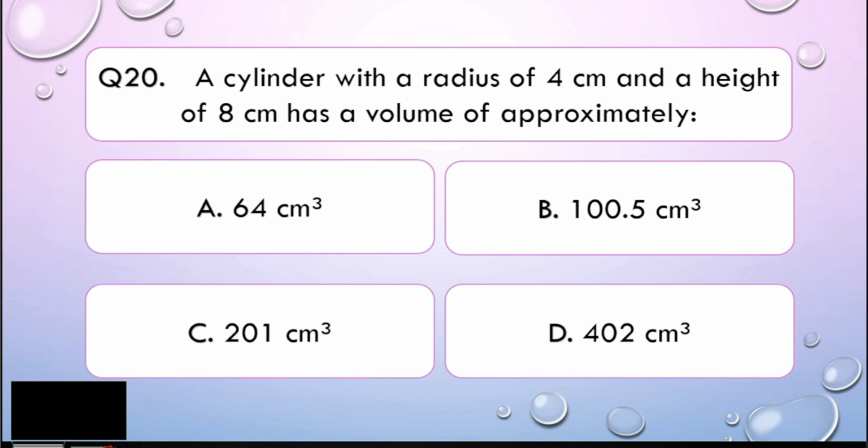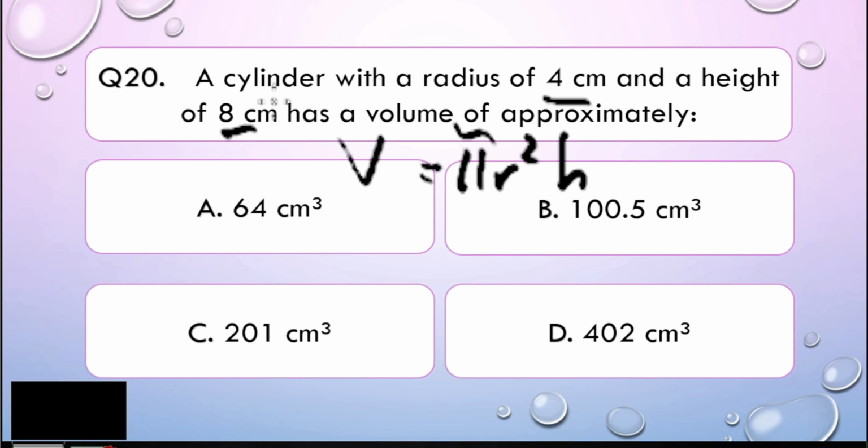Now, in order for us to answer the volume of this given cylinder, let us consider the formula for volume. The volume is equal to pi, which is used in circles, r squared, then h. So r here is the radius and h here is the height. We have here 4 as our radius and 8 centimeters as the height. Basically the value of our pi is 3.14.